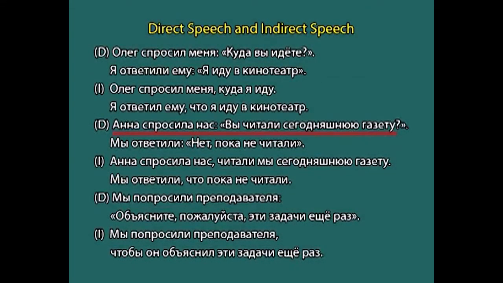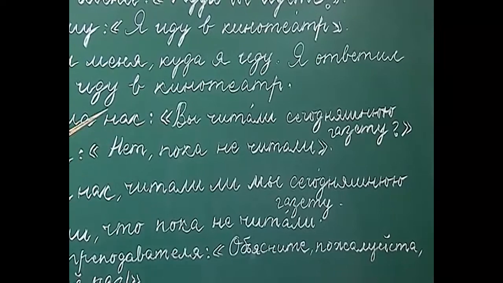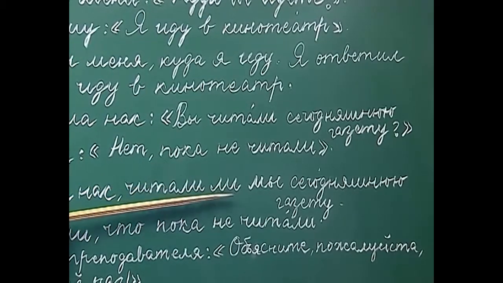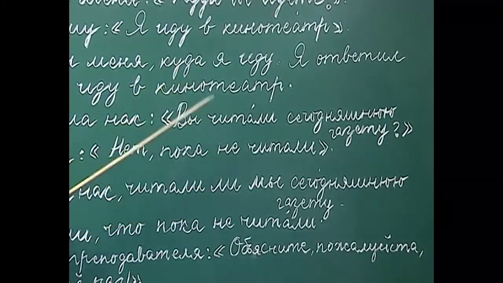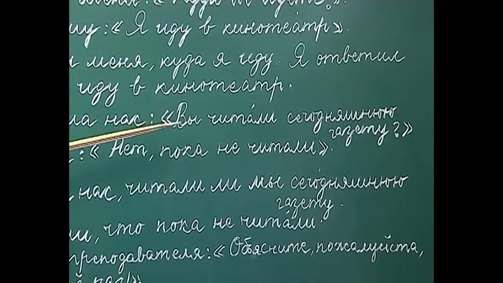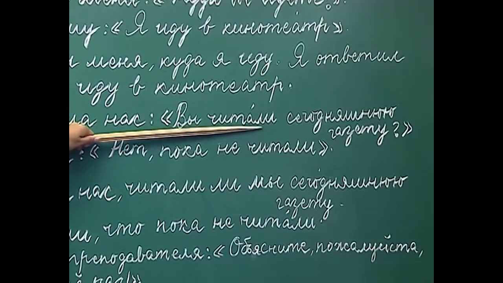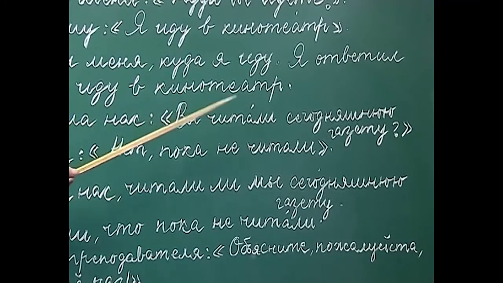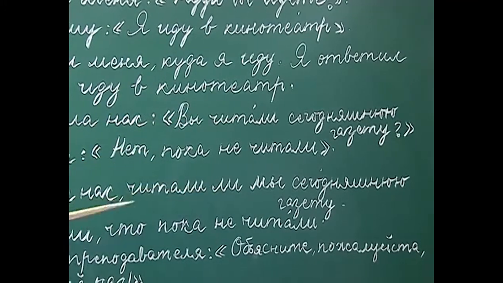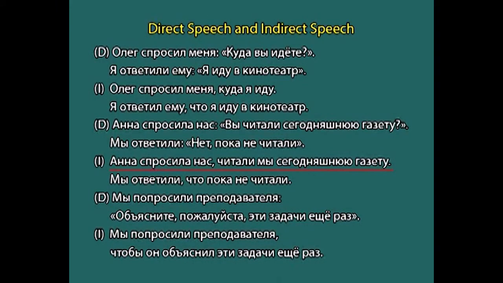Again, if a question is there without any interrogative word, how do we change that into indirect speech? We add a particle li after the word which contains the question. So, here as you can see, chitali contains the question. So, we will add the particle li after chitali. Anna prasila nas chitali li mui sivodnishnu gazetu.